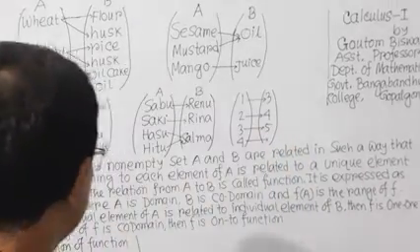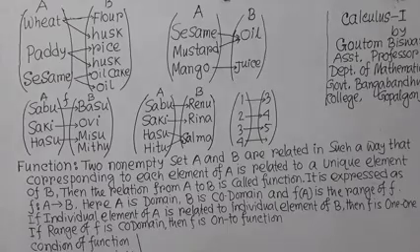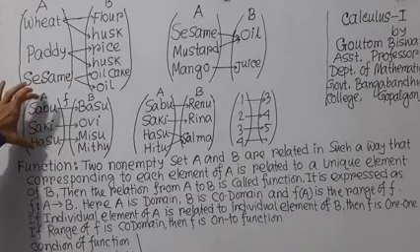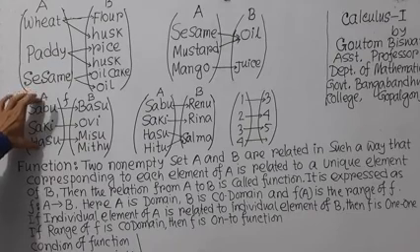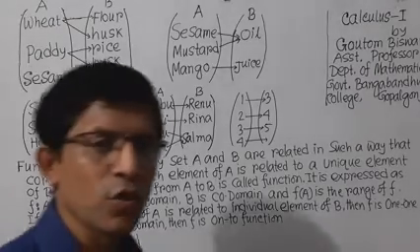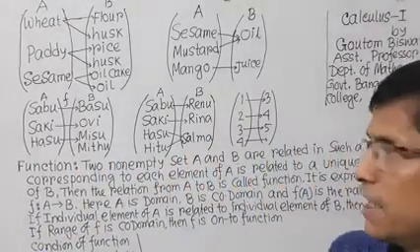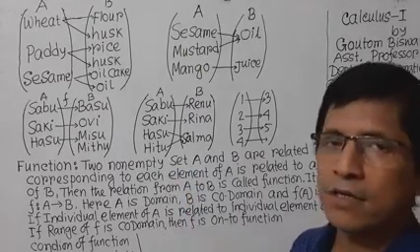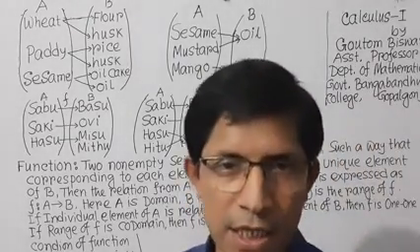On the other hand, if the individual elements of A relate with individual and unique elements of B, then the relation will be a one-one function.